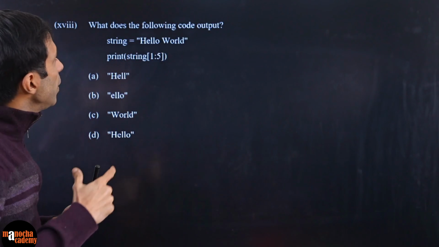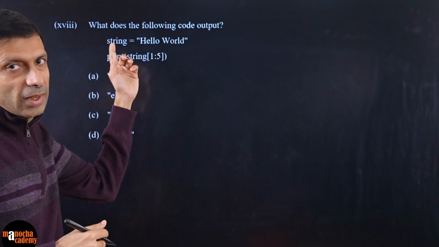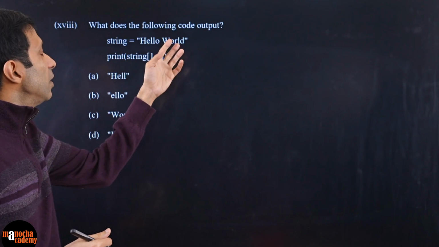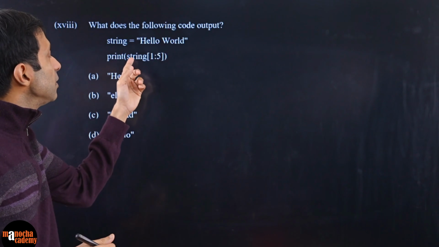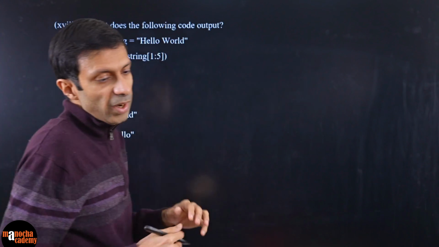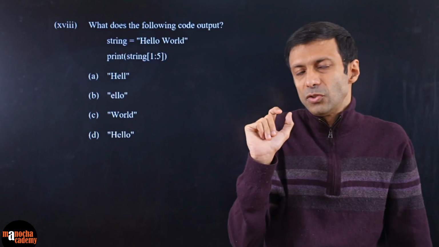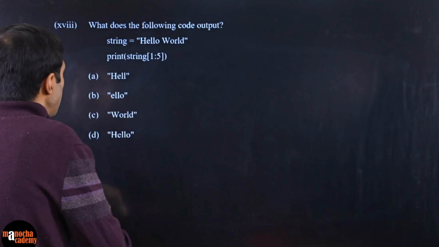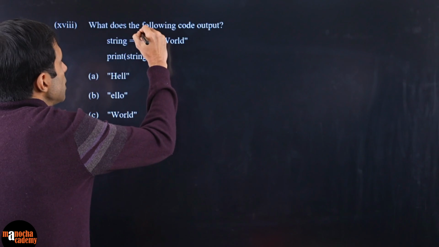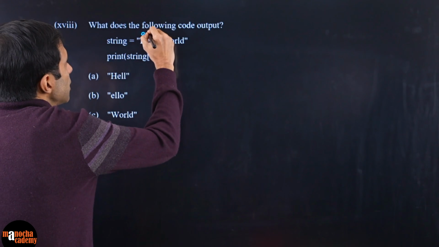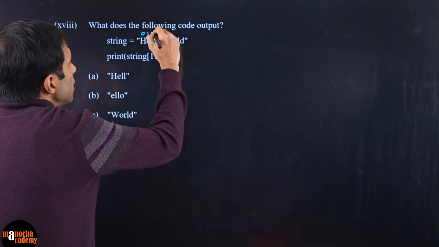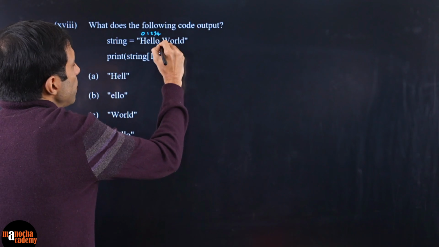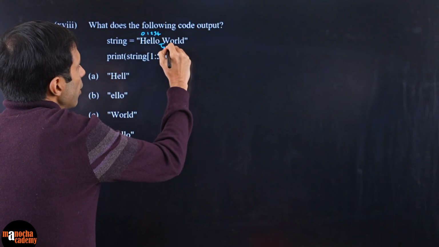MCQ, what does the following code output? So you've got a string over there. This is Python code, string hello world, and it says print string 1:5. So this 1:5, this is basically called the string slice of the string. Now 1:5 means which characters I need to print. So remember, the characters are indexed from 0. So the 0th is the first character, this is 1, this is 2, this is 3, this is 4. Space, by the way, is 5, and so on.